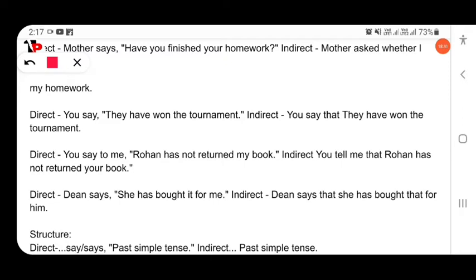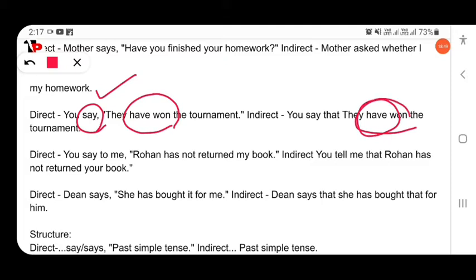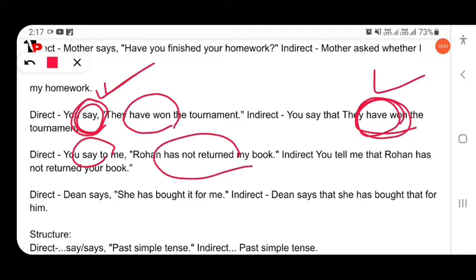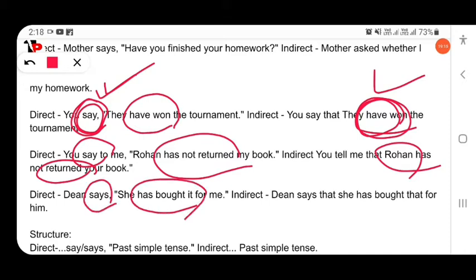Then next, they. Here you just find the reporting verb is in simple present and the reported verb is present perfect. So same, present perfect, they have won. Just remember, if the reporting verb is in the simple present tense, no changes of tense will occur in the indirect speech. Then next, you say to me, simple present, here present perfect, and in indirect speech also the same: Rohan has not returned. The reporting verb is simple present and the reported verb is present perfect, and the same tense is followed.